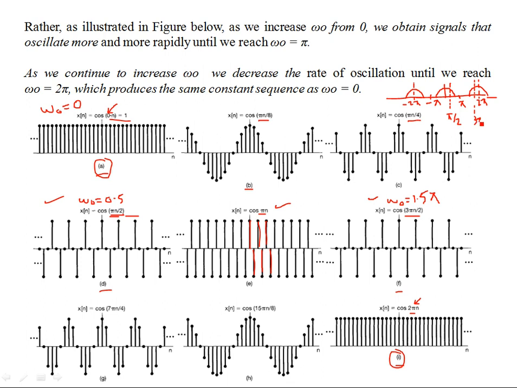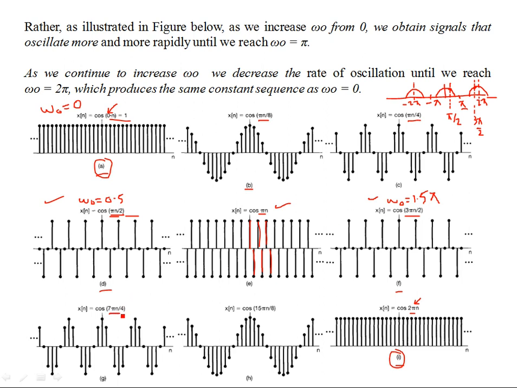Let's center our attention over the center pi, which is between pi by 2 and 3 pi by 2. So pi minus pi by 2 is pi by 2, and pi plus pi by 2 is 3 pi by 2. These two frequencies are the same. They are indistinguishable because they contribute the same power, the same energy into the signal. So there's no difference in time domain. Even if you see, the rates of oscillations are pretty much the same.